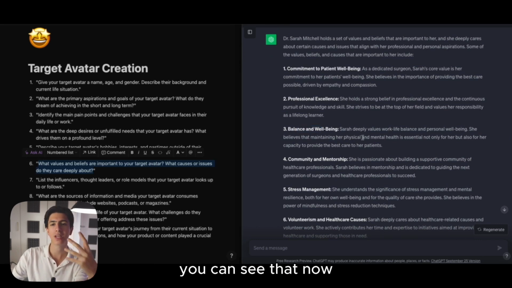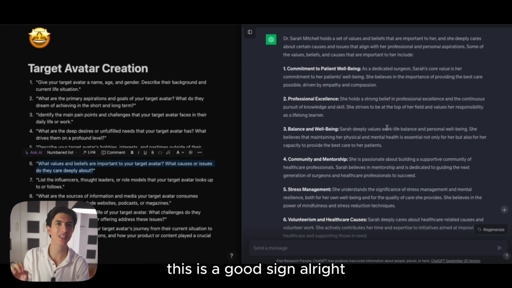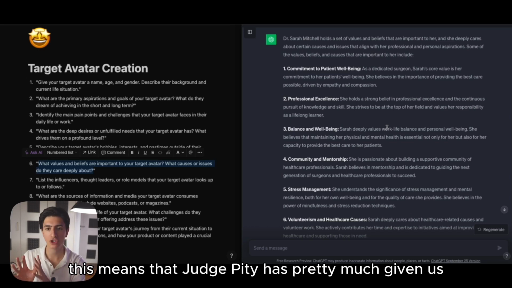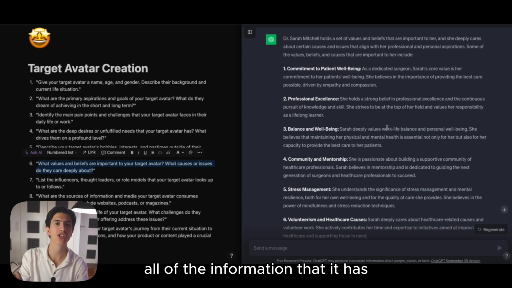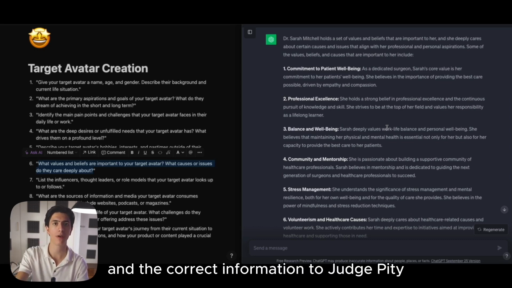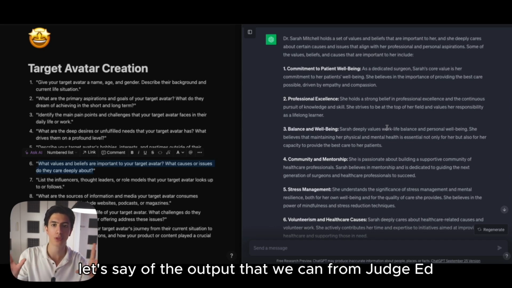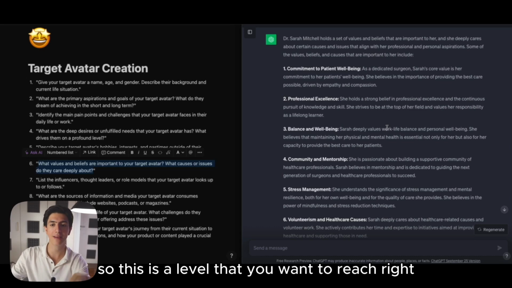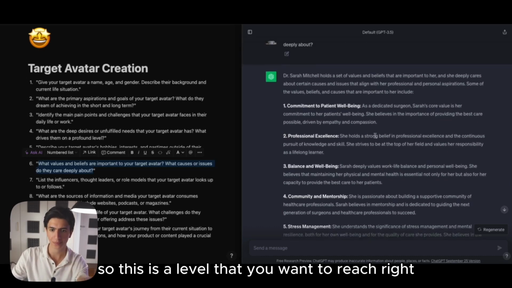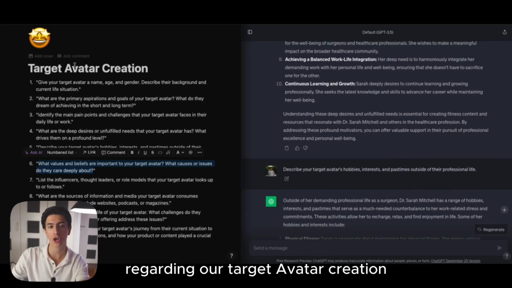So you can see that now we're getting answers that are getting a bit repetitive. This is a good sign. This means that ChatGPT has pretty much given us all of the information that it has on our target audience. It means we have given the correct prompts and the correct information to ChatGPT, and we're getting back 100%, let's say, of the output that we can. This is a level that you want to reach regarding target avatar creation.